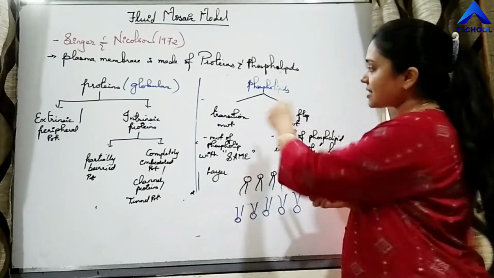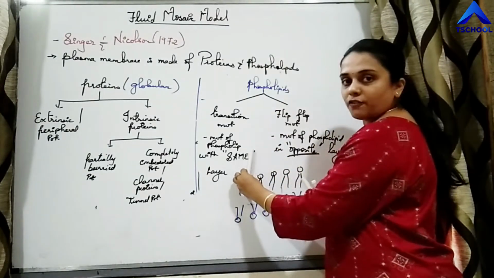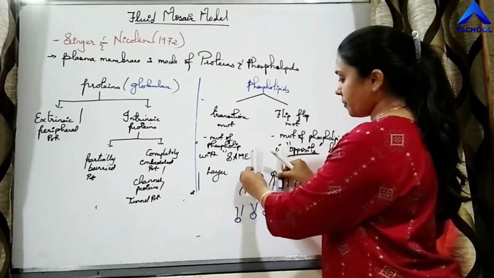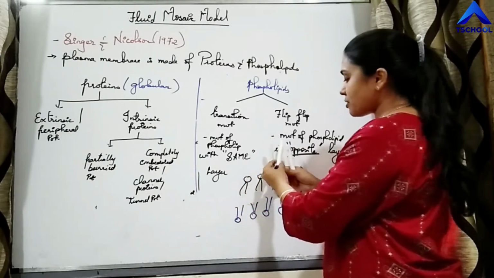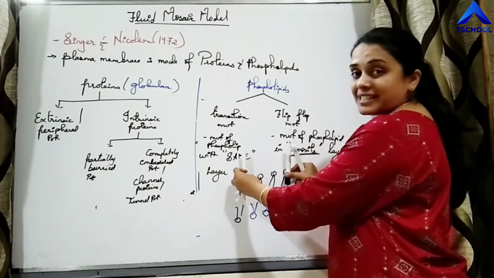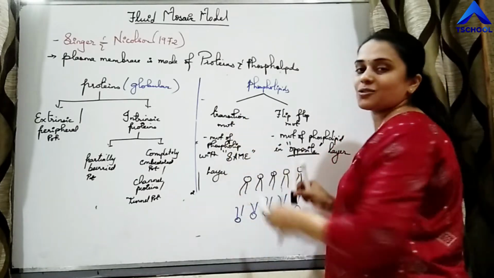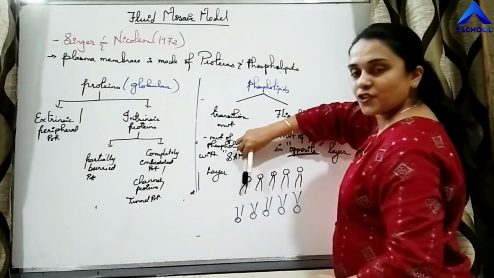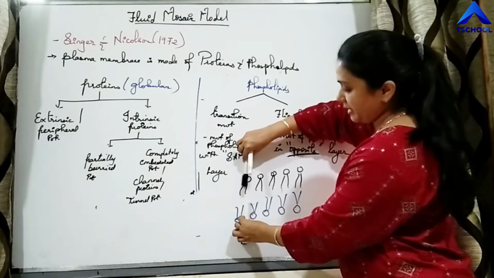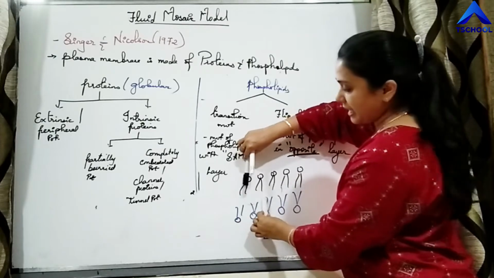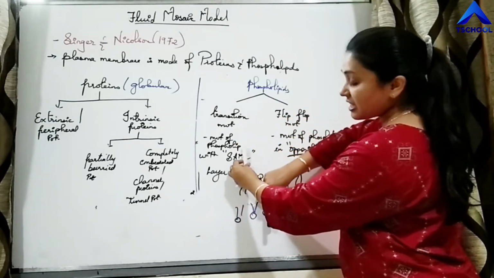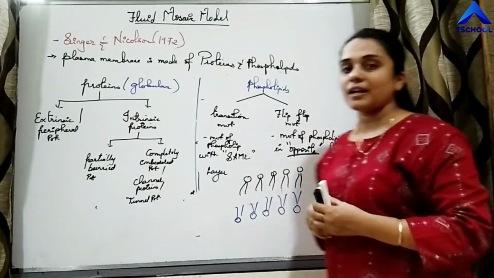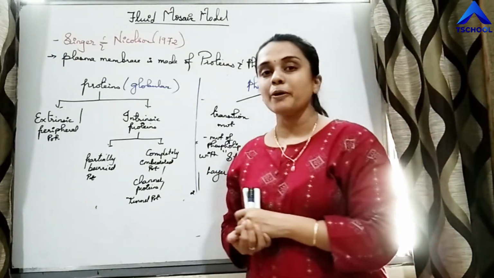So what is transition movement? If this is one phospholipid and this is another phospholipid, and these two phospholipids are interchanging their position within the same layer, that movement is called transition movement. But say this is also a phospholipid, and this is also a phospholipid, and if these two phospholipids are interchanging their position in two opposite layers, then that movement is called flip-flop movement.